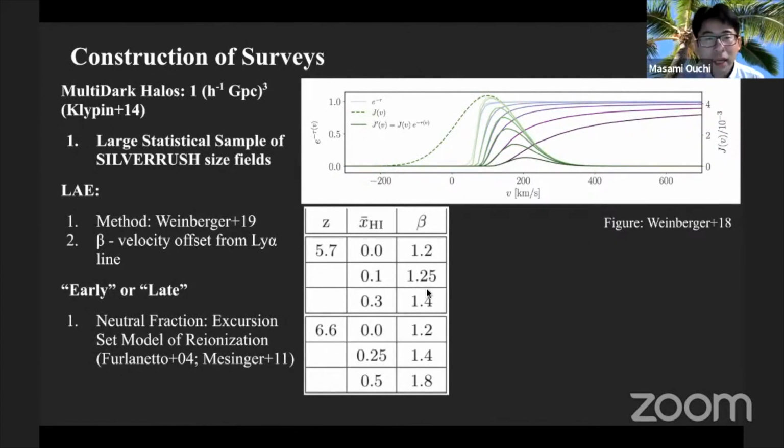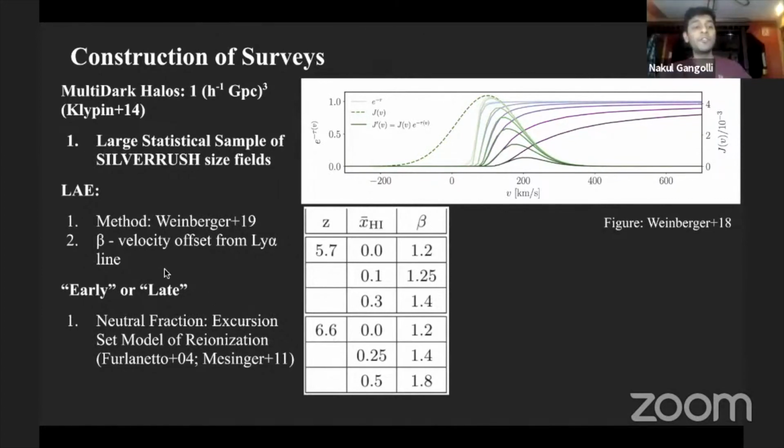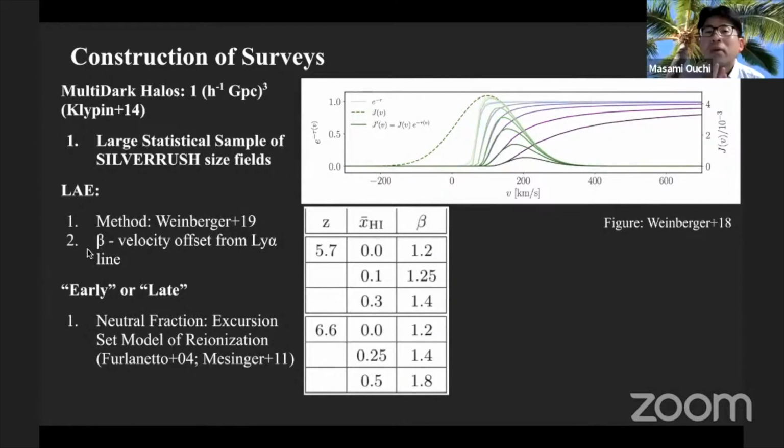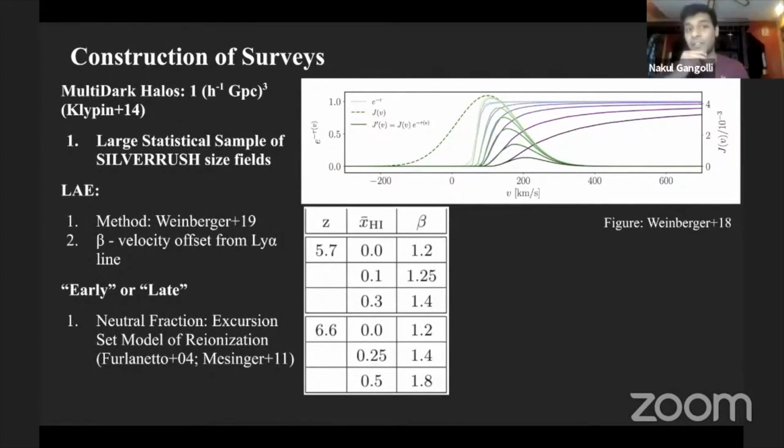In the meantime, let me ask a question. So short question. I think that you assume the velocity shift of Lyman-alpha of 100 km per second. Oh no! So we use the beta parameter to tune the velocity offset of the Lyman-alpha line. Okay. That's related to the circular velocity of the halo itself. Okay. All right. So I thought it was fixed. No, it's not fixed. We change it. Good. Right.